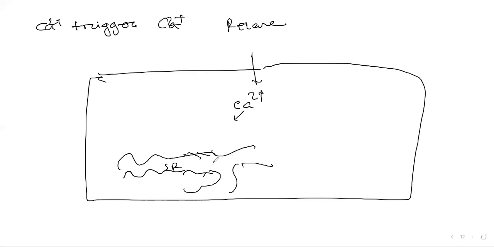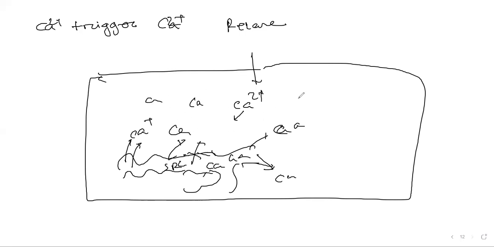And we know that the sarcoplasmic reticulum is loaded with calcium. This calcium causes efflux of the calcium into the cytoplasm. So there will be numerous calcium ions in the cytosol. When the calcium concentration in the cytosol increases, this calcium acts on troponin C.